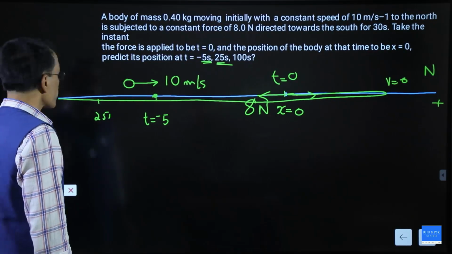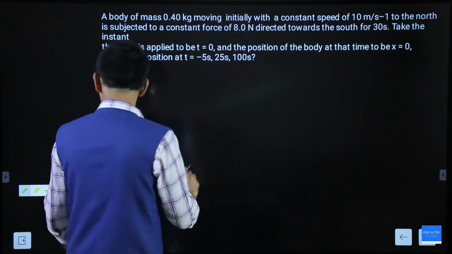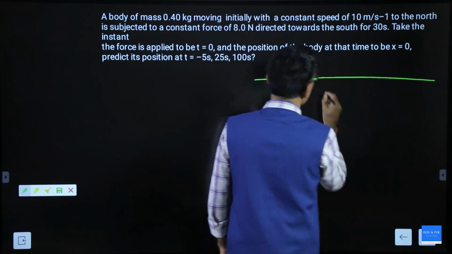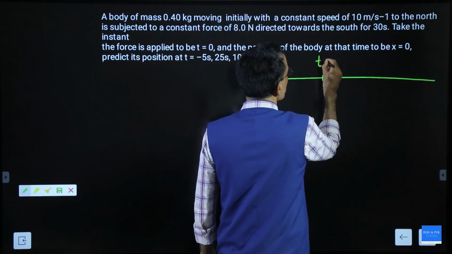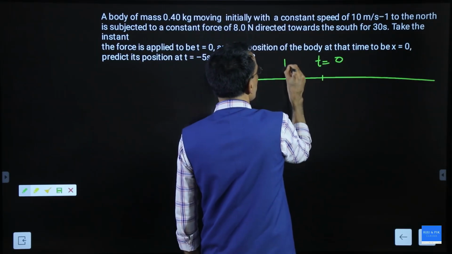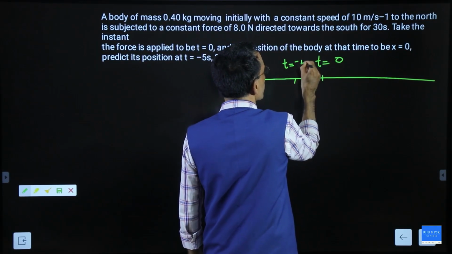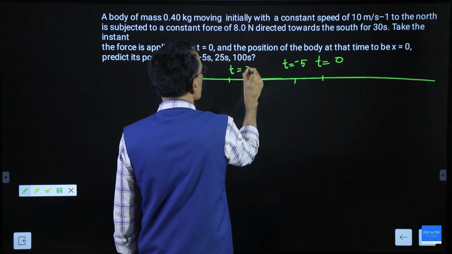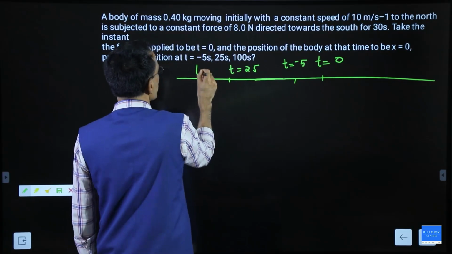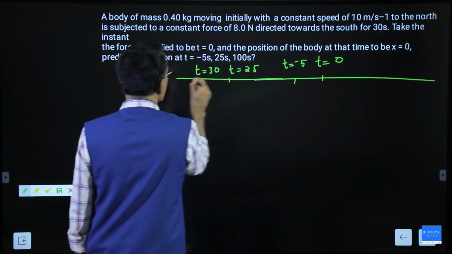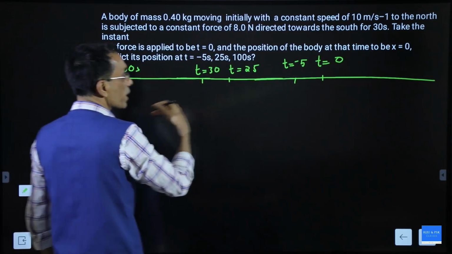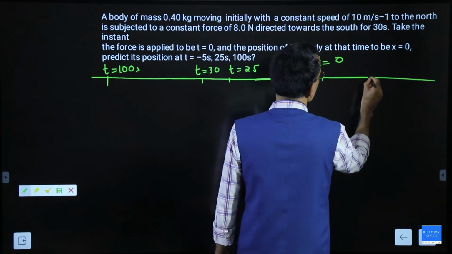Okay. Once more. This time, a smaller diagram will be enough. This is a straight line. Take this point as t equal to 0. I need to talk about t equal to minus 5, that is the past. Then somewhere here t should be equal to 25 seconds. Somewhere here t should be equal to 30 seconds. And somewhere here t should be equal to 100 seconds. And there is some time where the particle will stop.